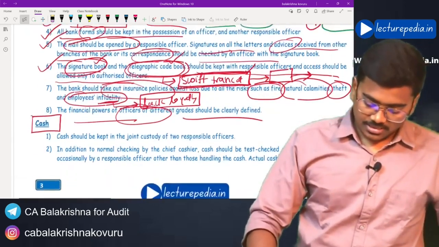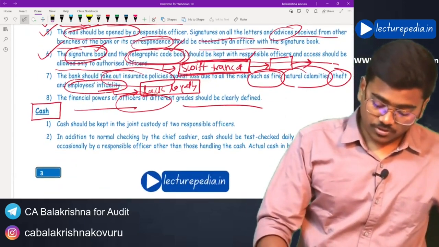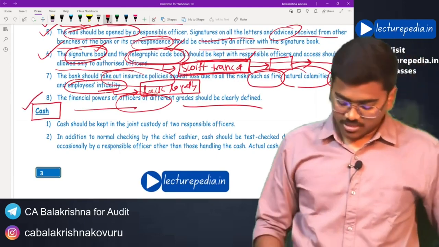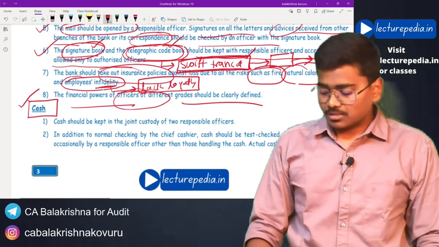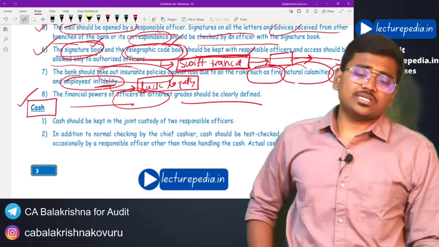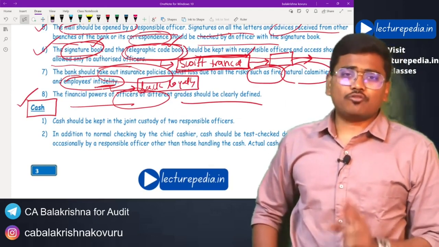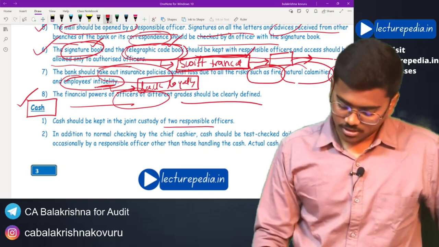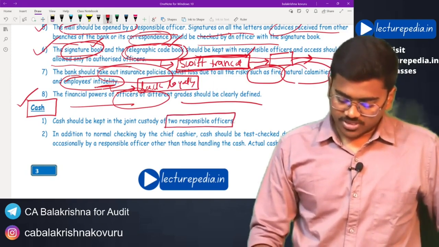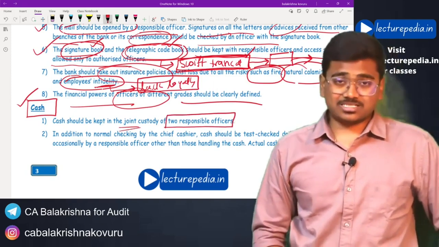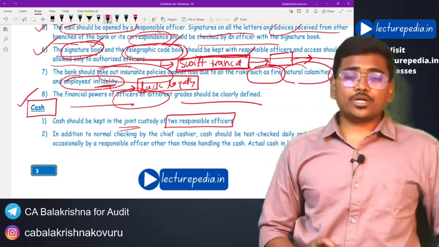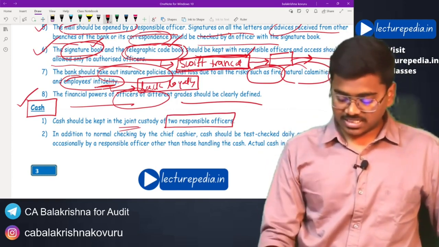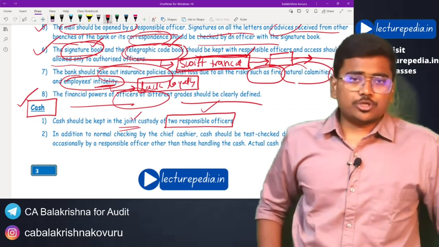Now coming to the internal control in the area of cash. First of all, cash in the bank has to be kept in the joint custody of 2 or more officers. Okay, 2 responsible officers. It should be in joint custody. Cash should not be held by only one officer. It should be in the joint custody of 2 or more responsible officers.